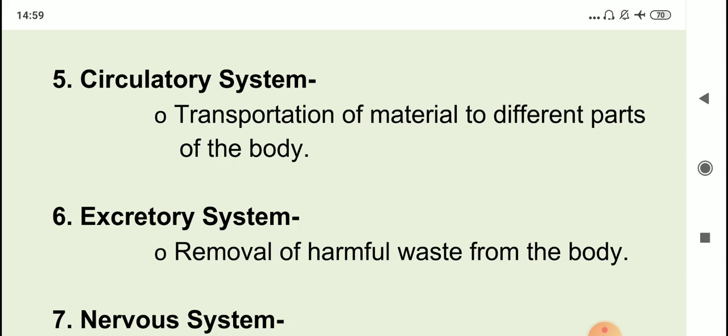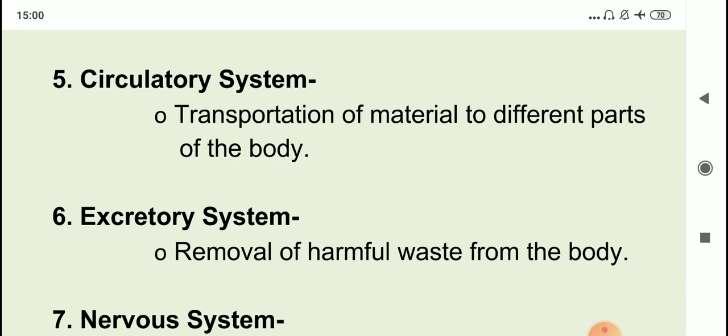So this transportation process is carried out by our circulatory system. For example, oxygen is transported from the lungs, carbon dioxide to the lungs, and digested food to different parts of the body. So much movement goes on inside the body. Transportation is required, so that is done by the circulatory system.